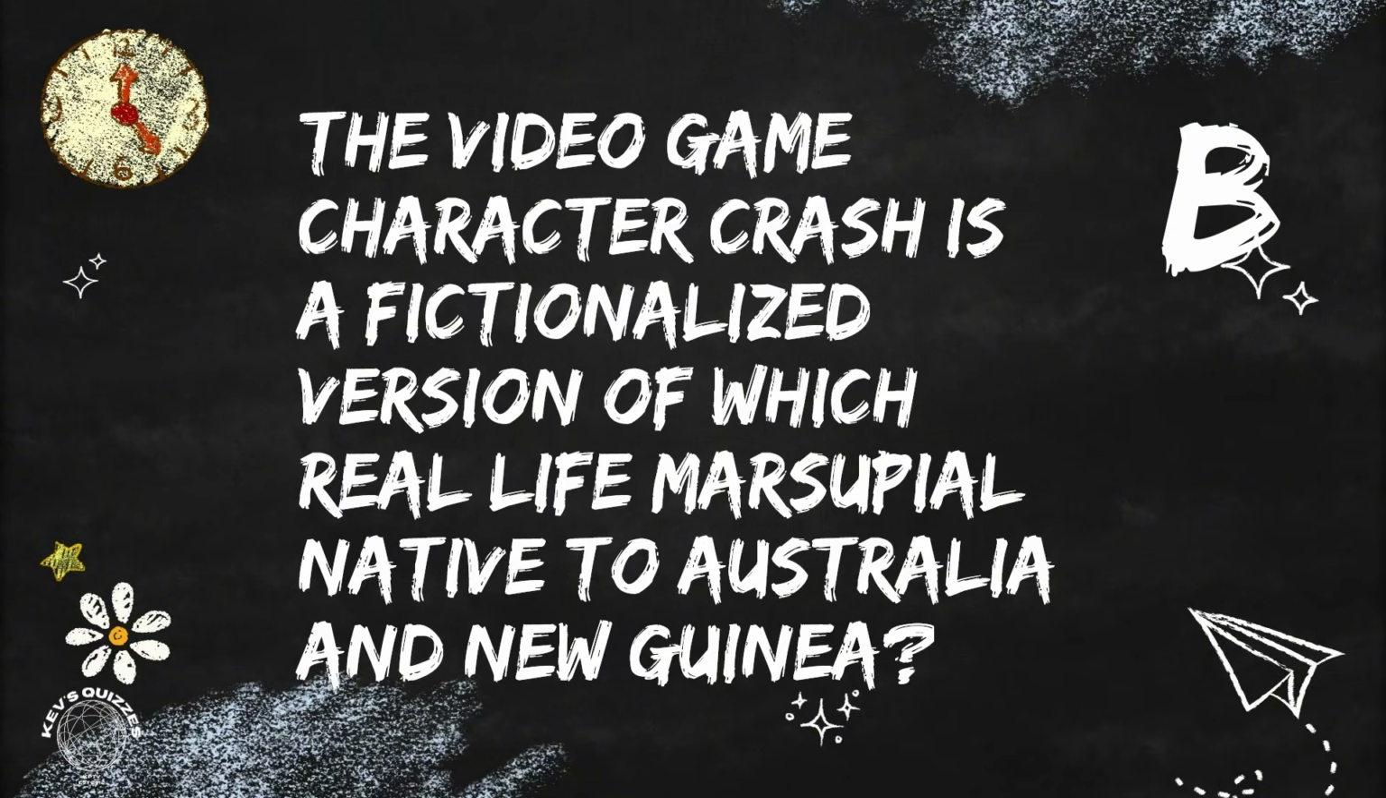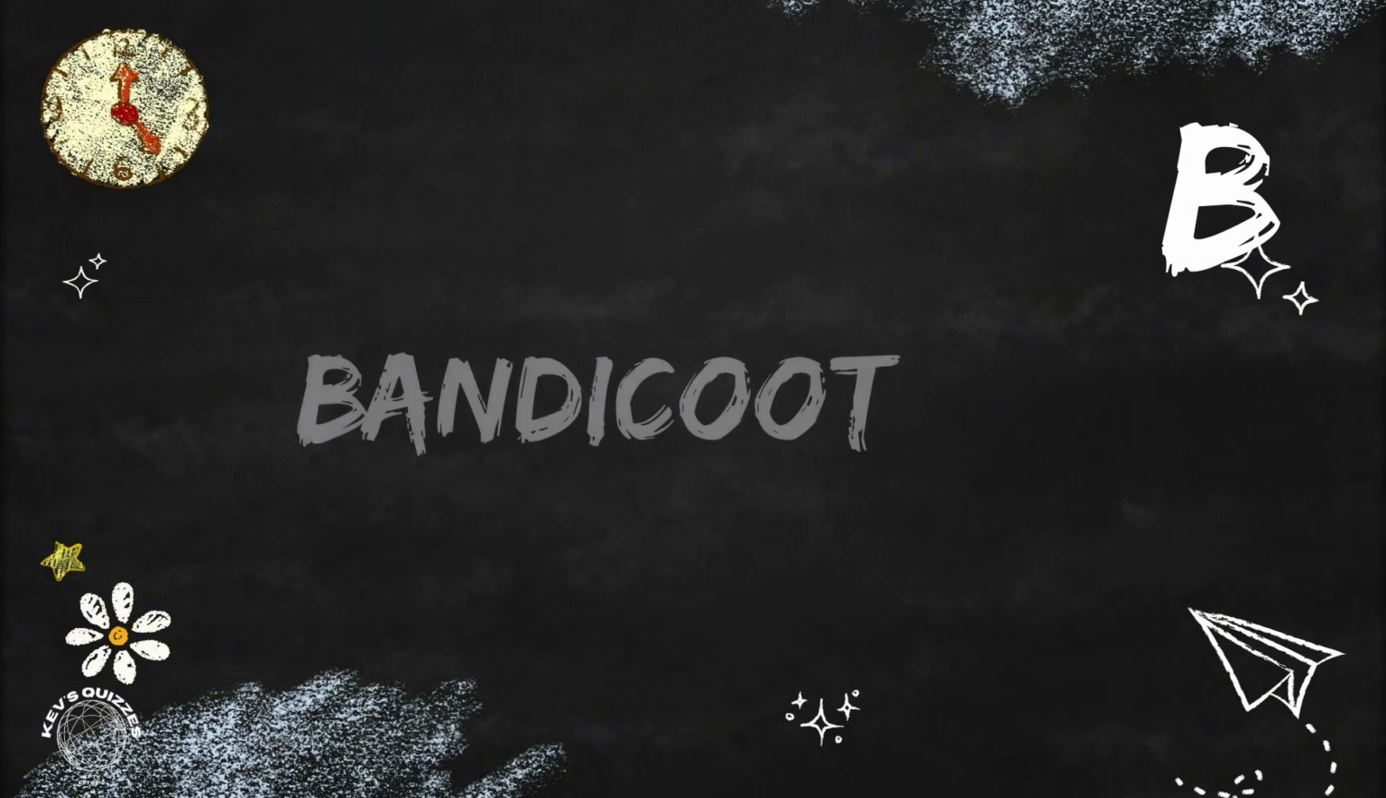Beginning with the letter B. The video game character Crash is a fictionalized version of which real-life marsupial native to Australia and New Guinea? He is a bandicoot.